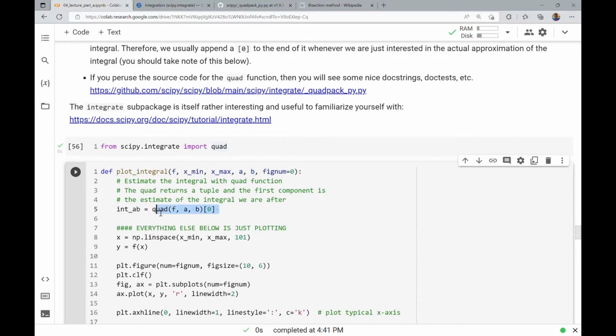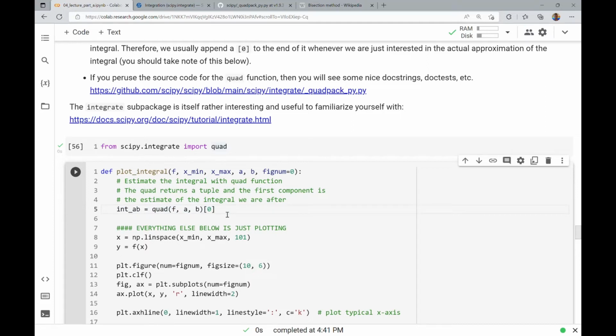Well, now the integral from a to b, which I store as int underscore ab, is just quad(f, a, b). That's how you use the quad function. You give it a function, you give it the limits of integration, a to b, the interval, and now I just want the value of the integral. I don't care about the estimate of the error in that approximation. This is it. That one line of code is estimating the integral of the function f.